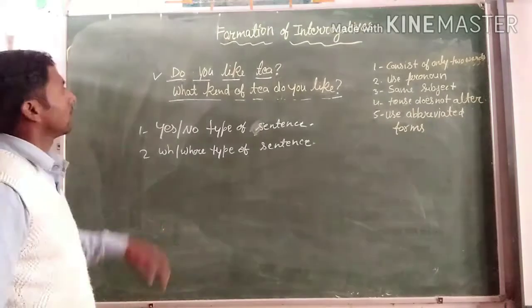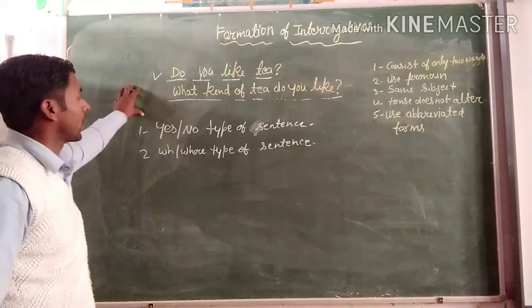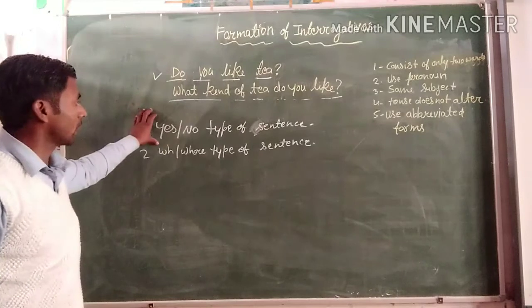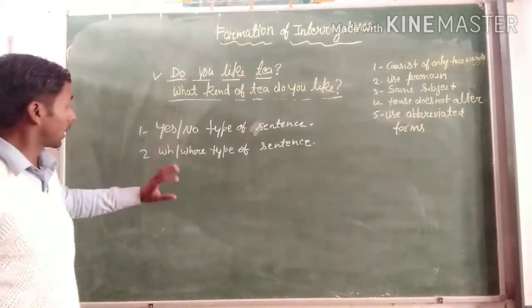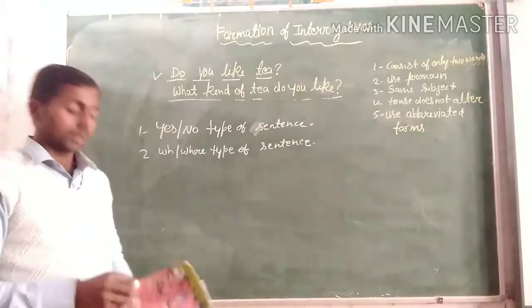We can classify the interrogative sentence into two forms.